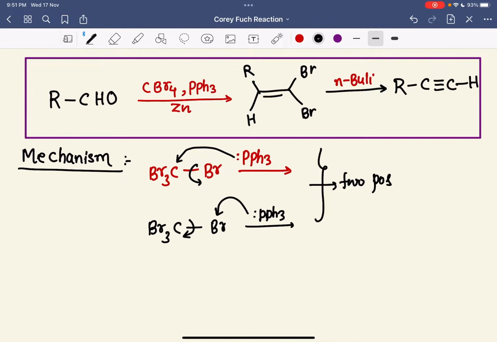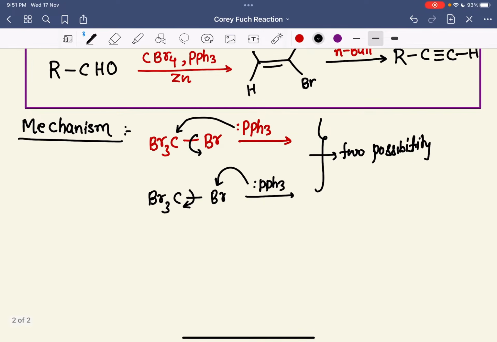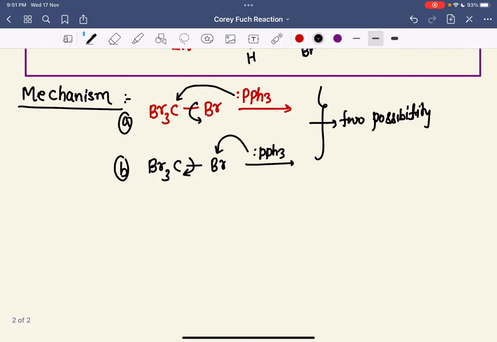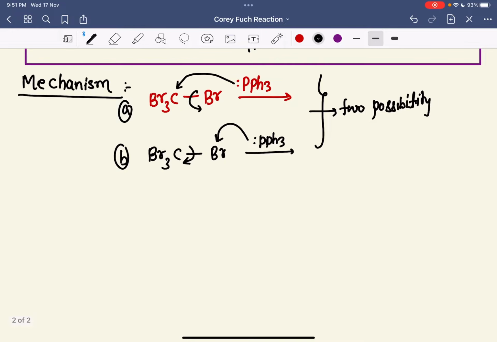So here are two possibilities; you can attack here. This is the first possibility, and this is the B possibility. Now you tell me which is the correct way for PPh3 to attack the electrophilic position. It can attack on carbon, it can also attack on bromine, but which is the correct pathway?